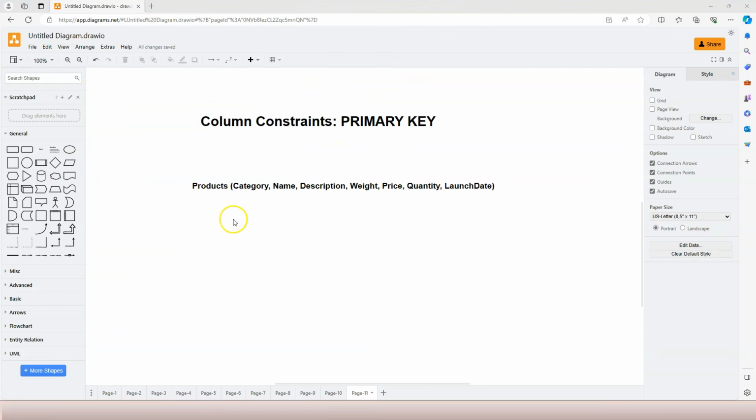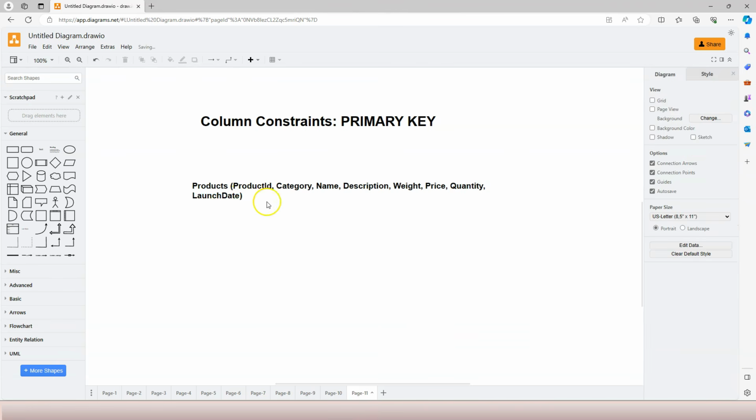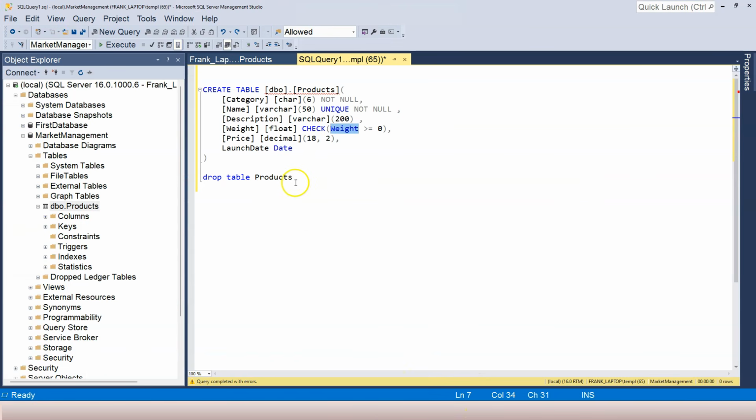In this video, let's learn about the primary key column constraint. When the primary key column constraint is applied to a column, that column is usually used as a unique identifier for the table. And usually a primary key is going to be the ID column. In this case, we can call it product ID. So typically we apply the primary key column constraint to the ID column. So let's jump into Management Studio and try to use the primary key column constraint.